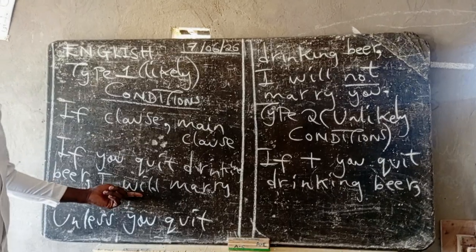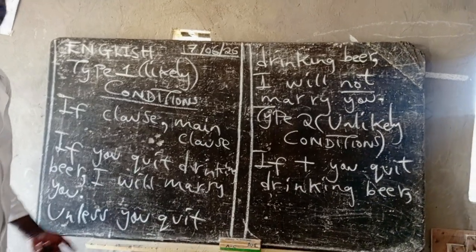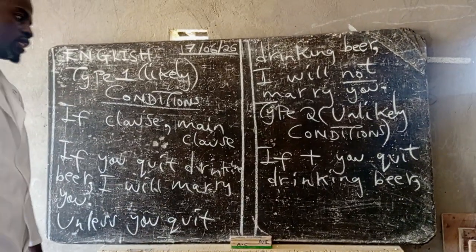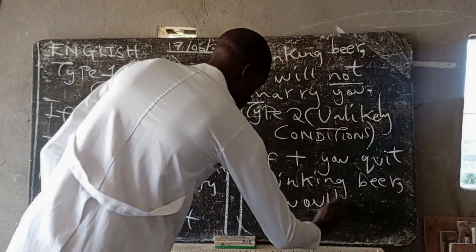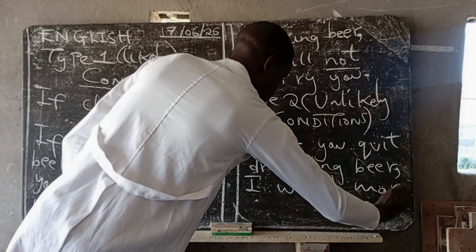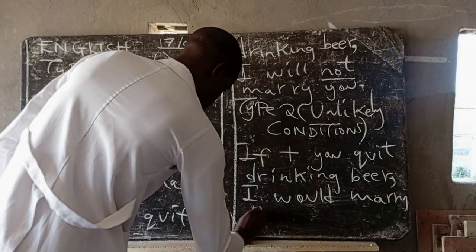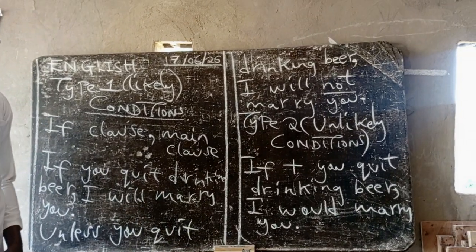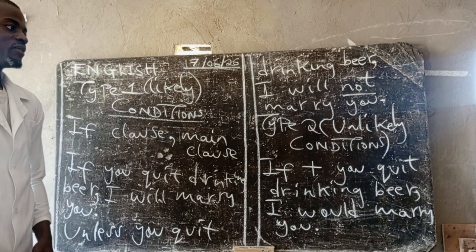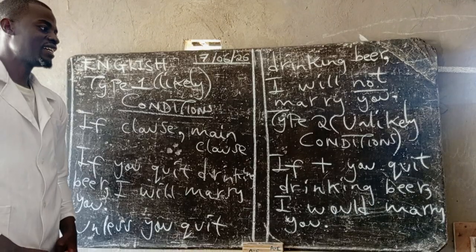Okay, now this is what happens under type 2, unlikely condition. So will, the auxiliary verb, will change to its simple past, which is would. So we say, I would marry you. Yes, so this is what I had for you under unlikely conditions.